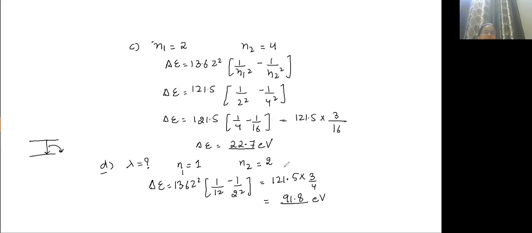Approximately 91. Correct. So delta E is equals to 12400 by lambda. So lambda will be in Angstrom, 12400 divided by 91. You will get the answer in Angstrom. So this will be the wavelength. And this is emission. So negative sign simply represents that the energy is emitted out.